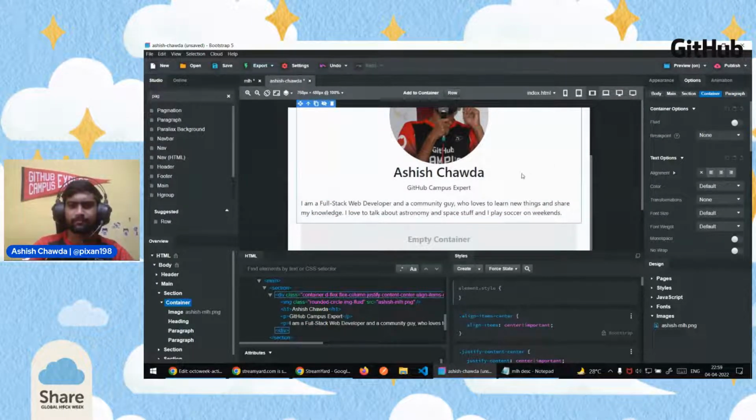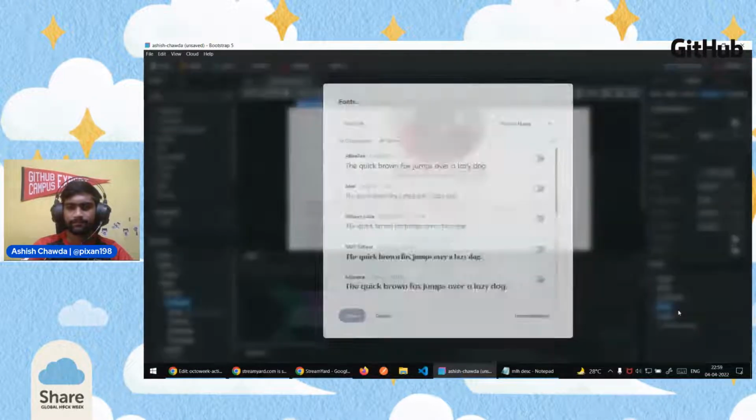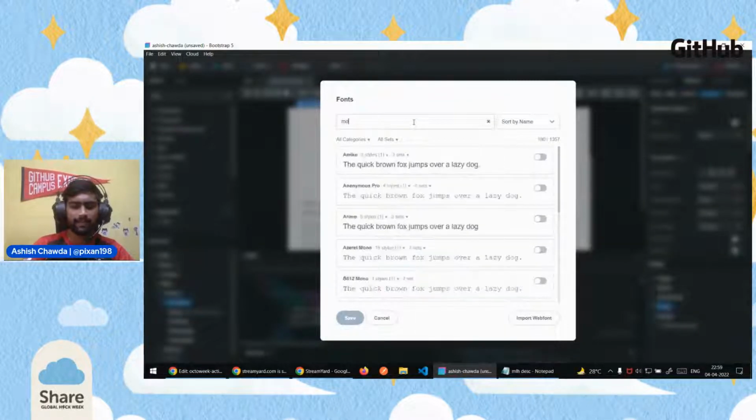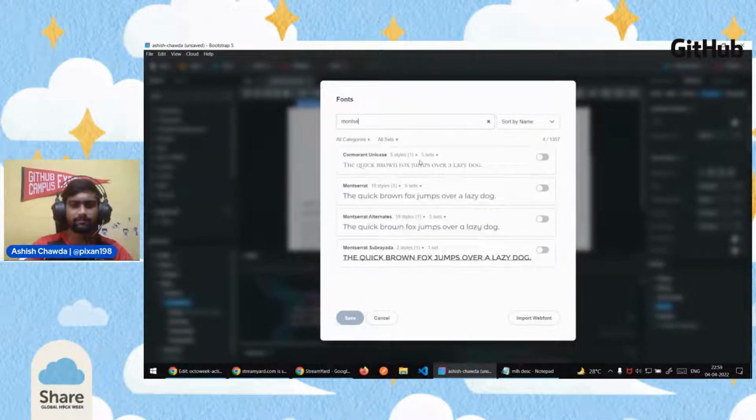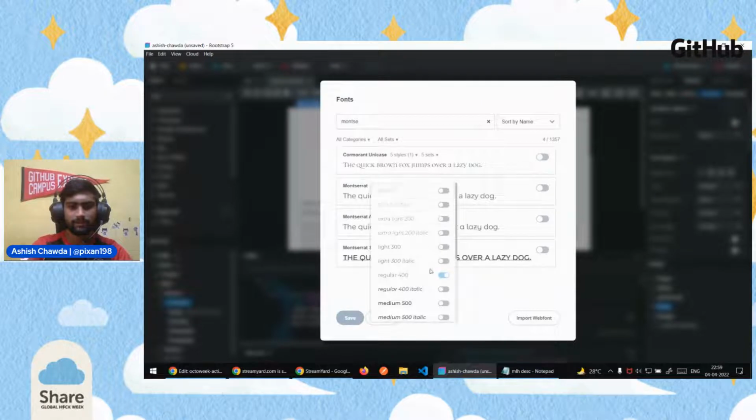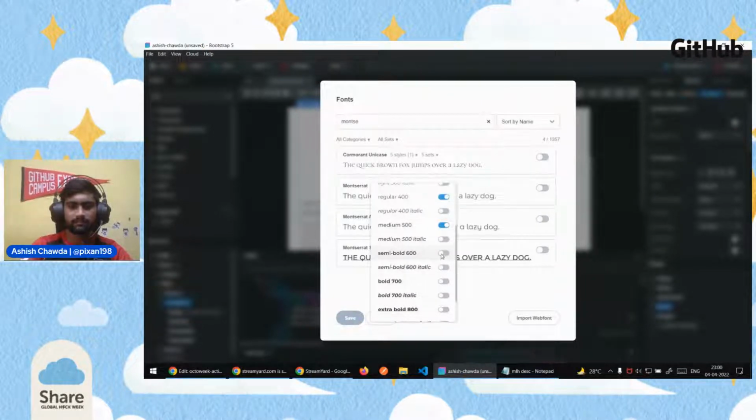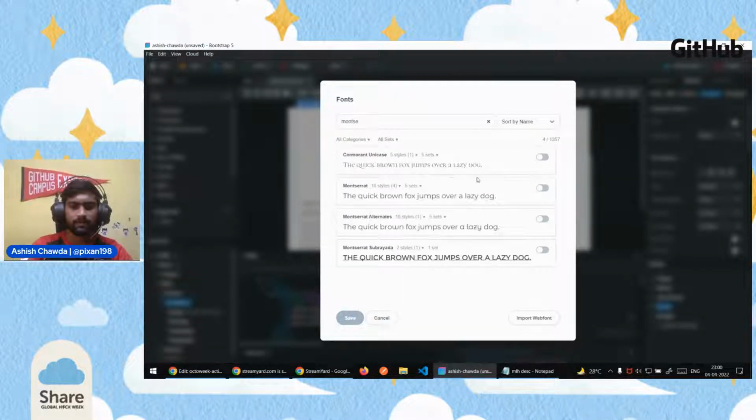So let's go ahead and make it a little attractive. The first thing we want to do is get a font. This simple font, I don't like it. On the right side under the design section, you can see the fonts. Click on it, right click on it and click on manage fonts. In my case, I want to add a Montserrat font. I like that font particularly. I'll select the 500 version, 600 version, and 700 version, just in case I need them. And I'll click on save.